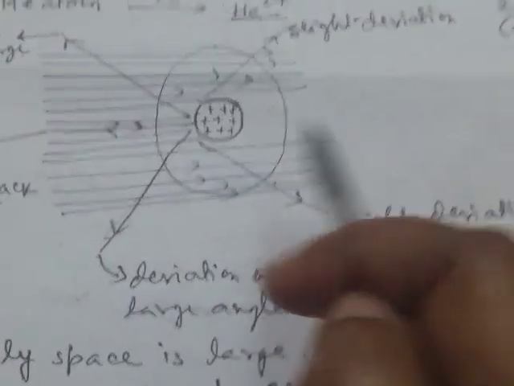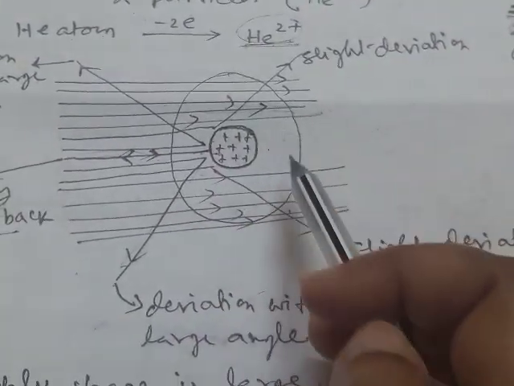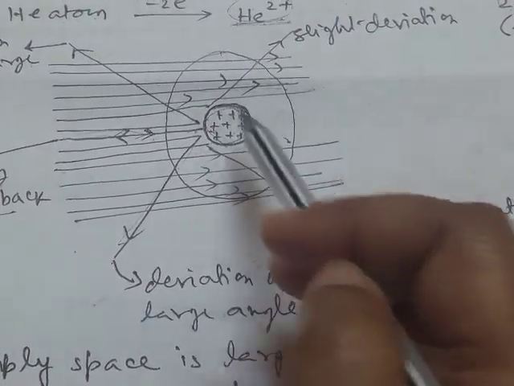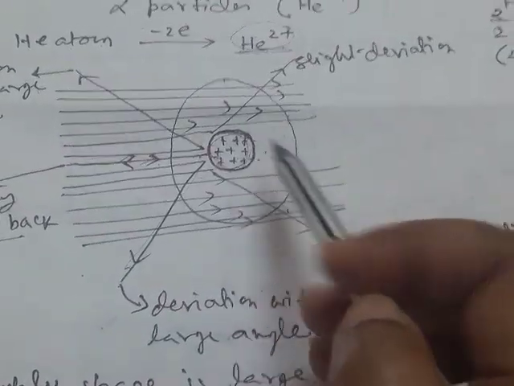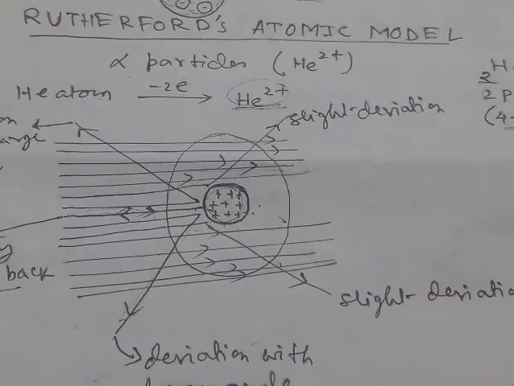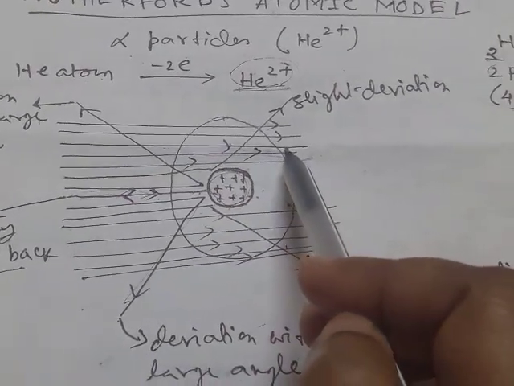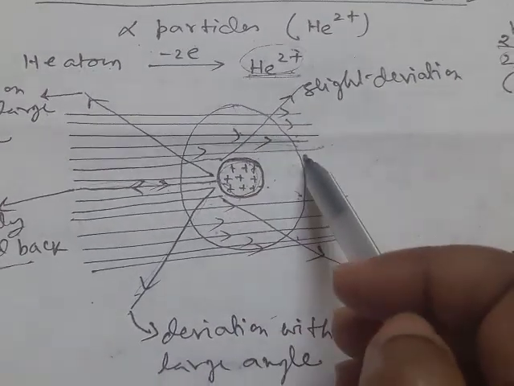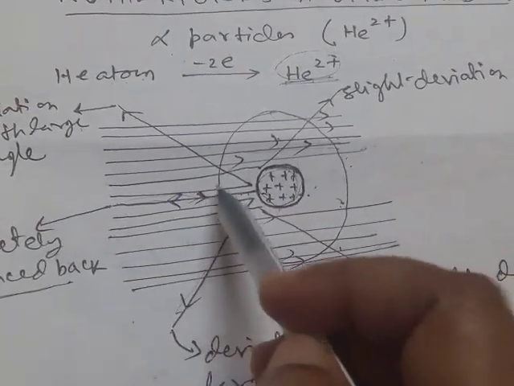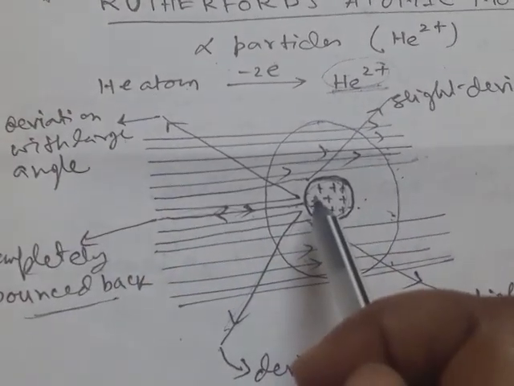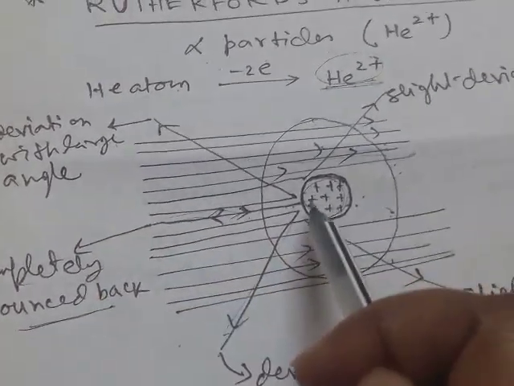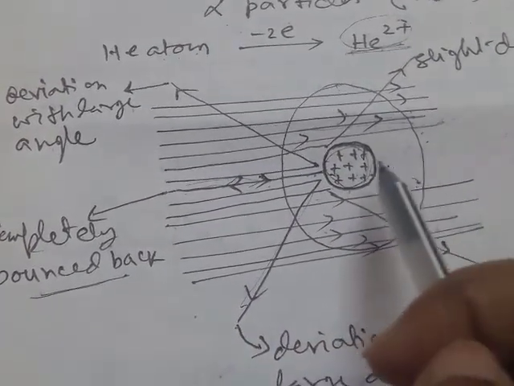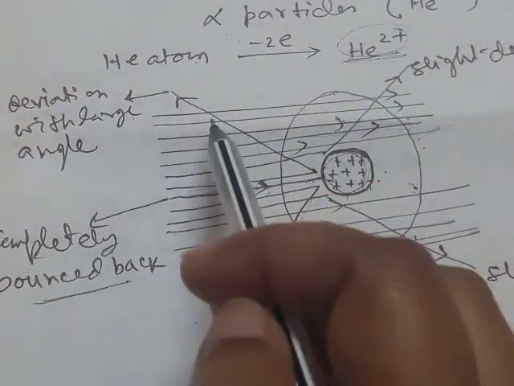And from this experiment he concluded that the whole mass of the atom resides at the center of the atom, because most of the alpha particles pass through the gold film. That means most of the space in the atom is empty, and some rays will be deviated with larger deviation. That means there will be collision with the center, where the whole mass is concentrated, with the alpha rays.